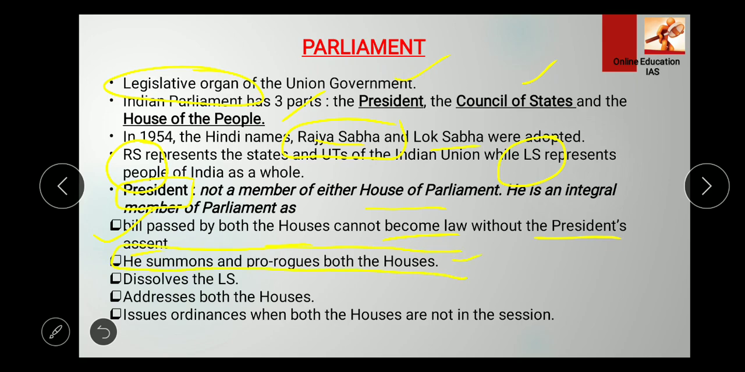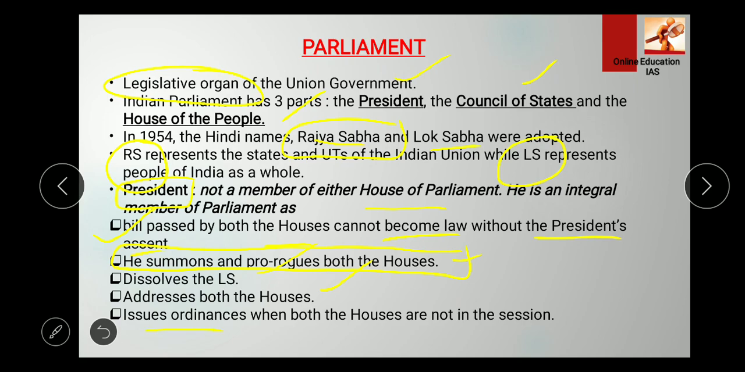It has been asked directly who summons or prorogues the house. They can give you the options like the Speaker in the Lok Sabha, the Chairperson in the Rajya Sabha. So you need to remember this fact directly: the President summons and prorogues both the houses, okay? He dissolves the Lok Sabha. He addresses both the houses, because after election the first session is addressed by the president, and the first session of every year is addressed by the president, right?